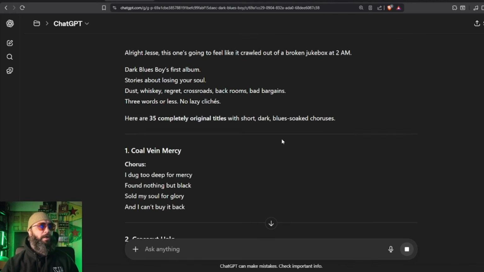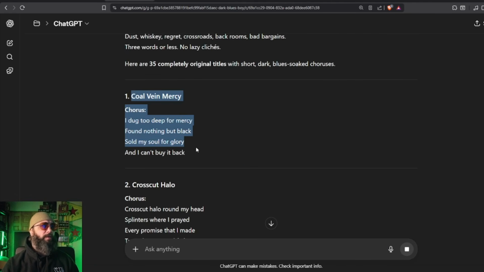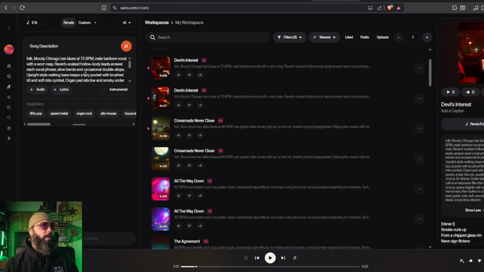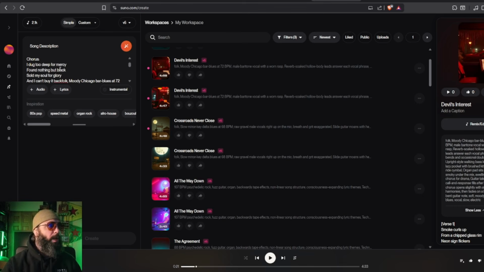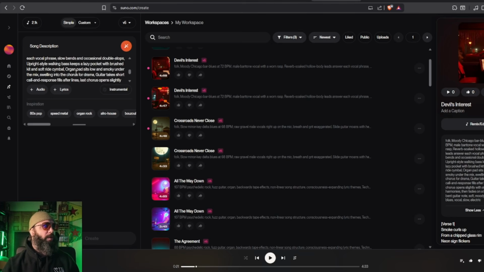We can use those. So, Cold Vein Mercy, right? Just using this as an example. Now, you got 2 ways to do this. You can go and paste it right here. But you got a 1,000 character limit, I believe, here. You paste the title and chorus above your style prompt, and we're going to have to remove some of that one.